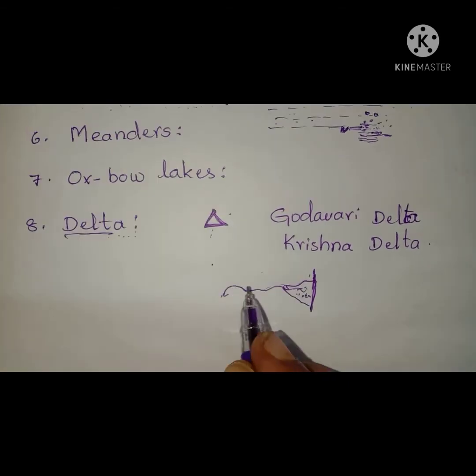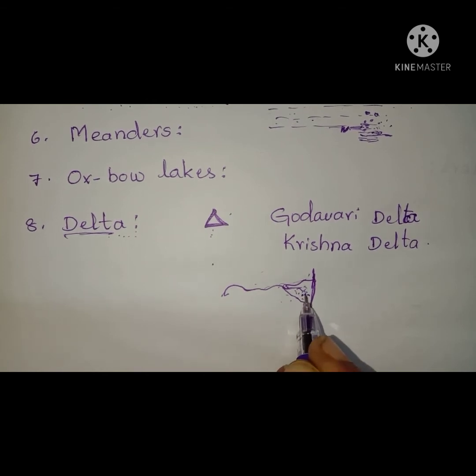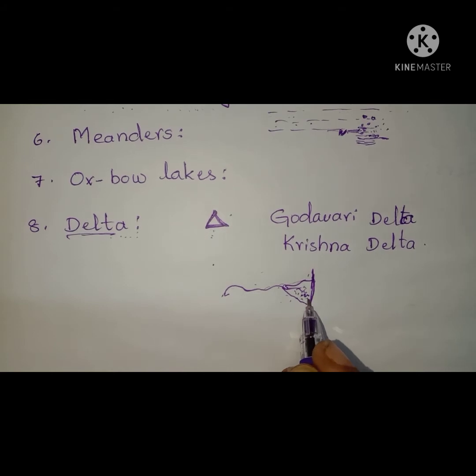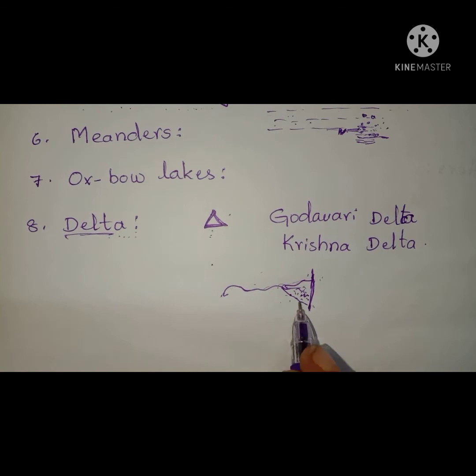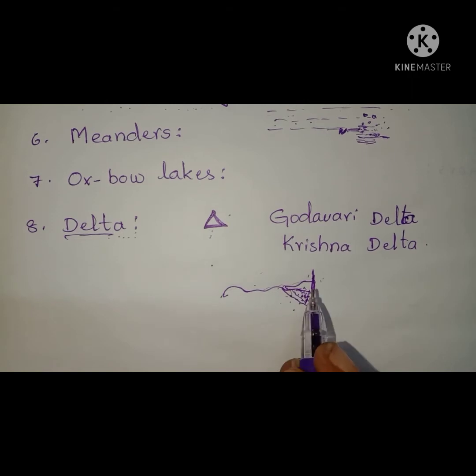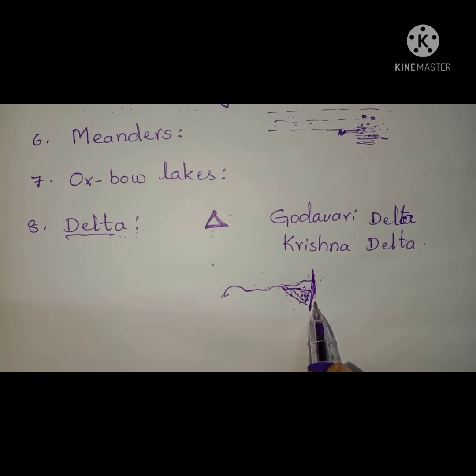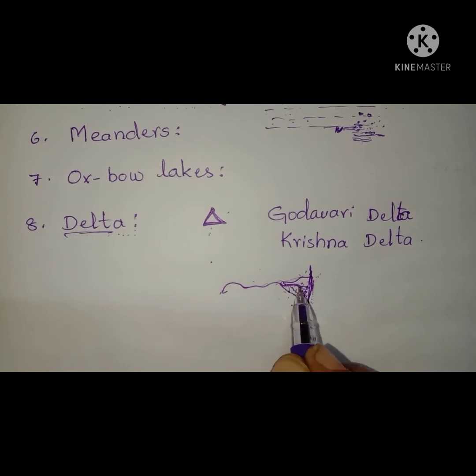Understand, children? When a river reaches the sea, some fine materials carried a long way with the river get deposited at the mouth of the sea. So this area is formed as a delta.